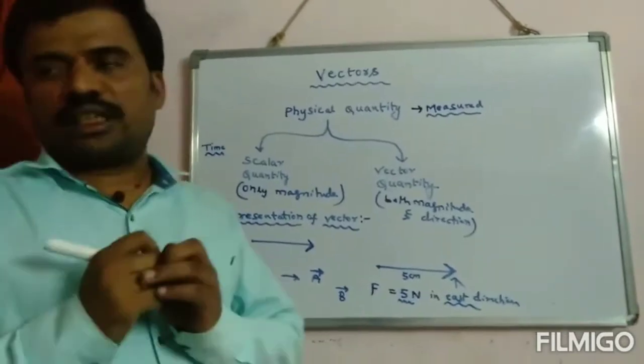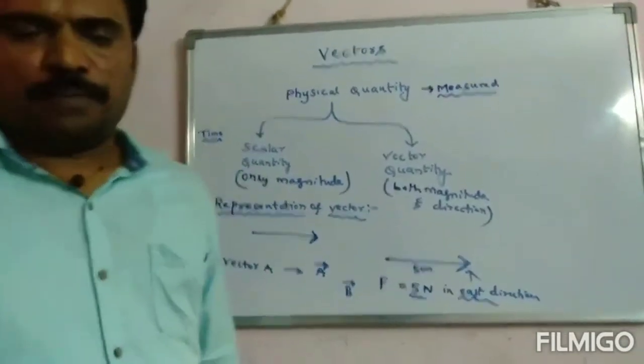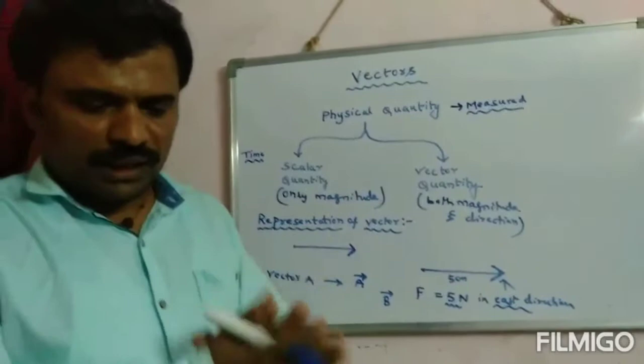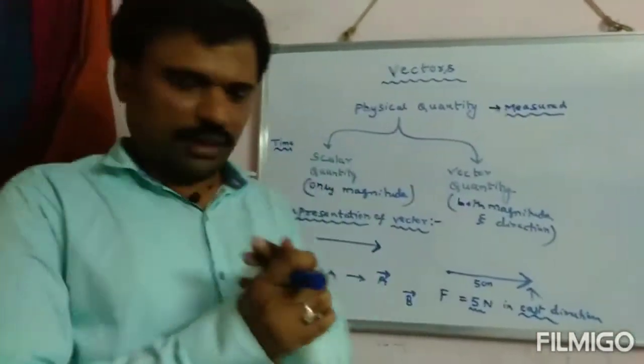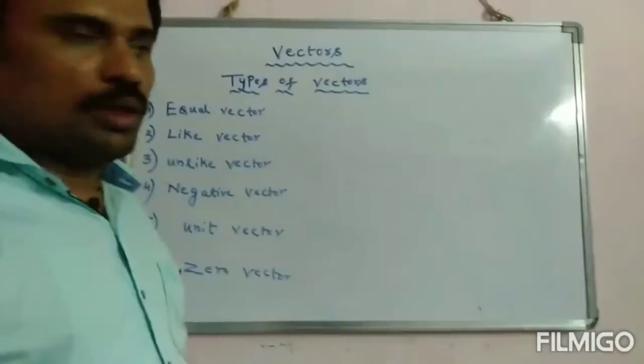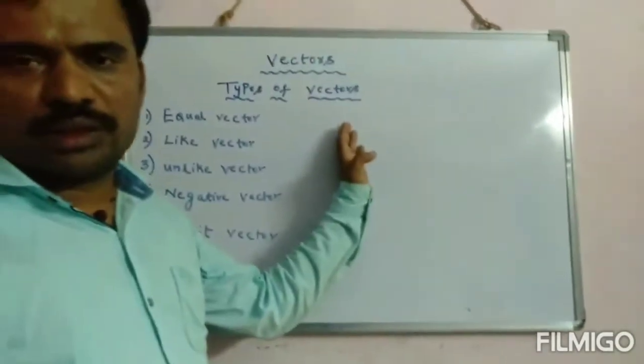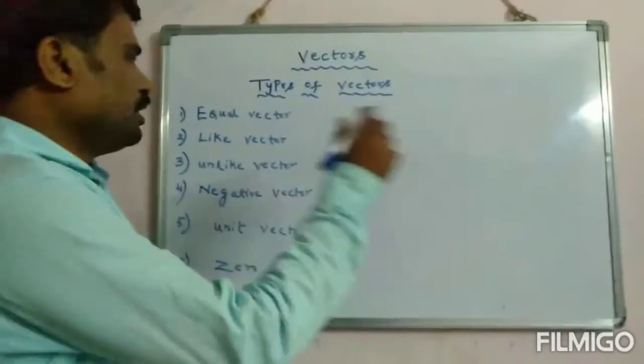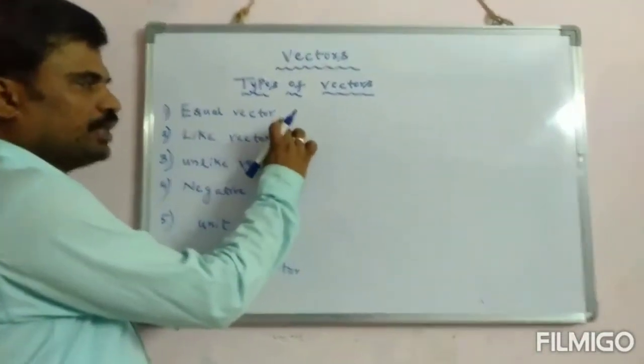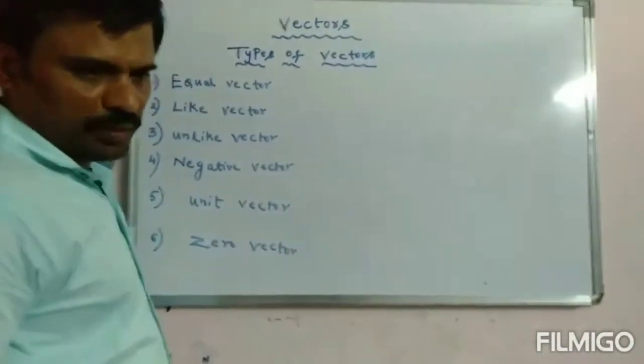Right. Next, let us learn about types of vectors. How many types of vectors are there? First one is equal vector. What do you mean by equal vector?